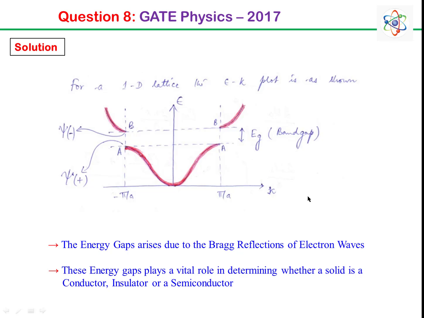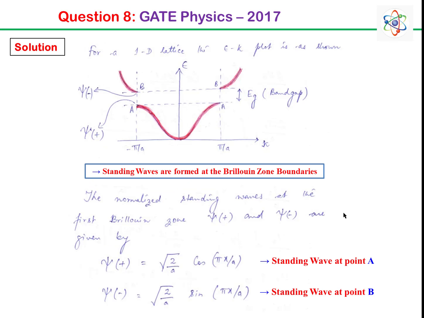Now, why do these gaps arise? These gaps arise because of the Bragg reflections of the electron waves. And these gaps are important because they help us in determining whether a solid is a conductor, insulator or a semiconductor. Also, it is seen that at these Brillouin zone boundaries, the Bragg reflections taking place are equal for forward as well as for backward directions. As a result, at these Brillouin zone boundaries, standing waves are generated.